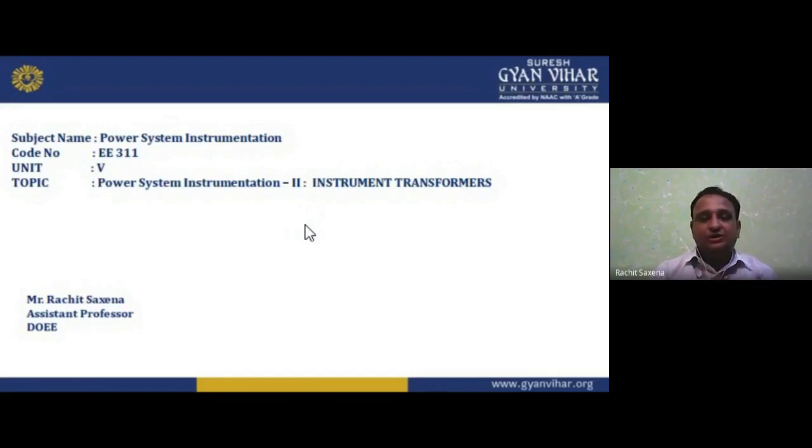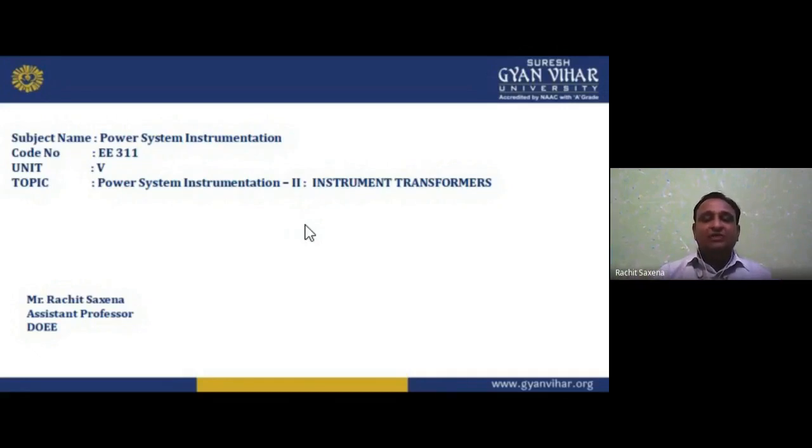If I am talking about instruments in a power system, that comes under power system instrumentation. It is an important subject, or we can say the extended or enhanced part of electrical measurement and electronic measurement, or electrical measuring instruments, EMI or EM. This is the extension part. In electrical measurement, we talked about measuring instruments for electrical quantities. Similar to that, we have measuring instruments, some electronic, but here we are talking about high power, high voltage, and high current, whereas those basically measure low power, low voltage, and low current.